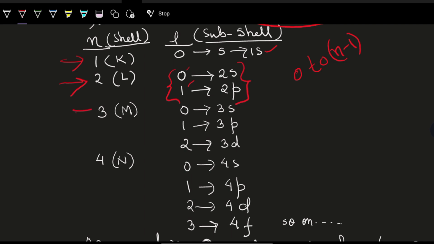n equal to 3. The shell number is 3 and the shell is the M shell. l can have values 0, 1, 2. So 0 is s, 1 is p and 2 is d. So we'll say 3s, 3p, 3d.